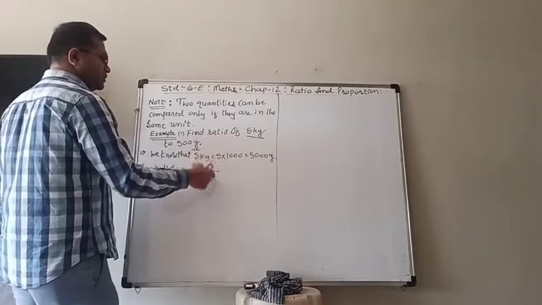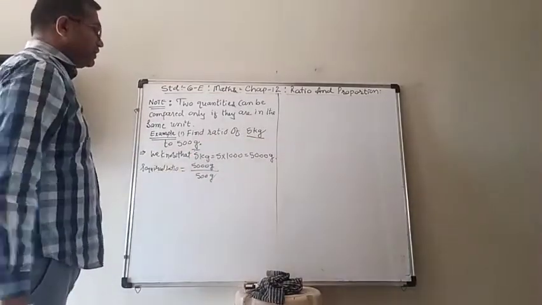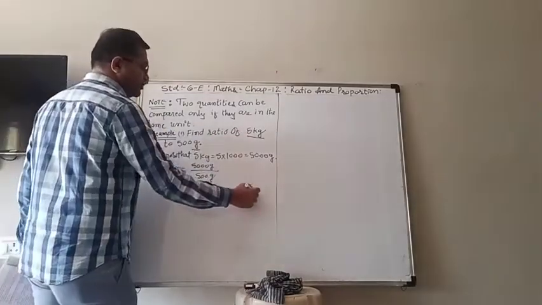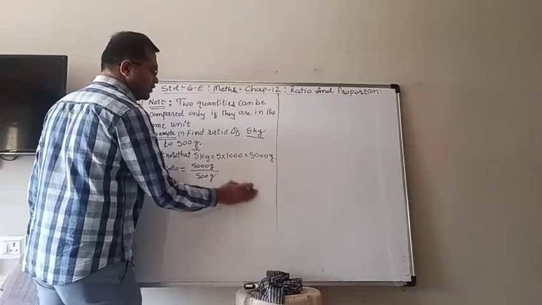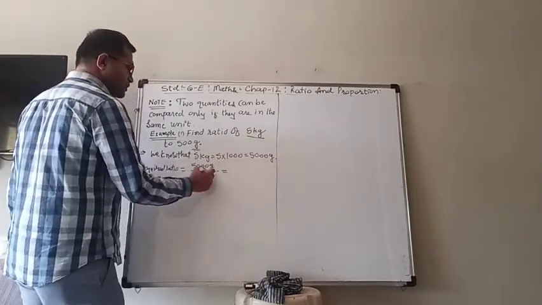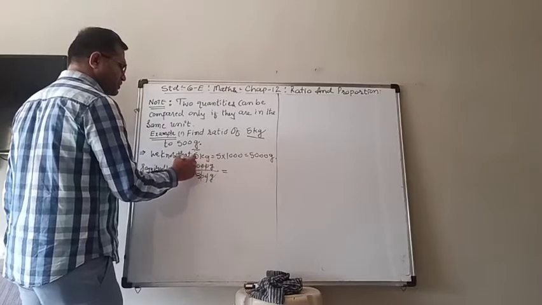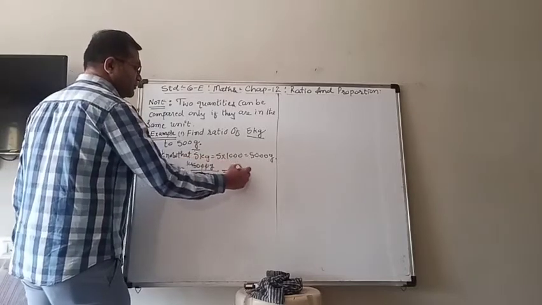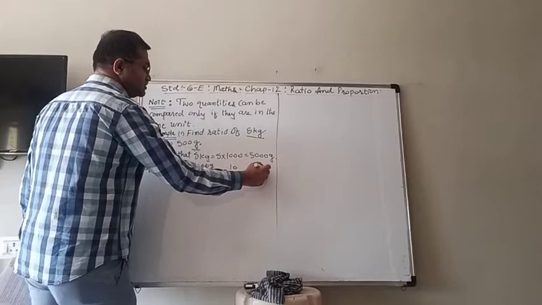So here both units are the same, then only. Otherwise, if you write down 5 upon 500 and 5 ones are 5, then it will be wrong. So here 2 zeros cancel, 5 tens are 10 upon 1, that is 10 is to 1.